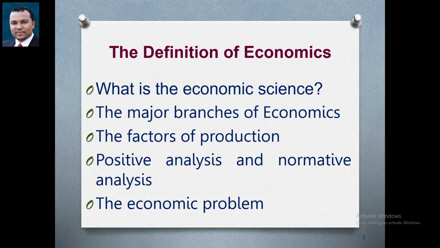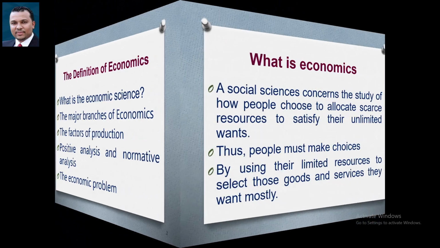The first topic, what is the economic science? The second, the major branches of economics. And number three, factors of production. The next, number four, positive analysis versus normative analysis. And the end of this unit by the topic, economic problem.